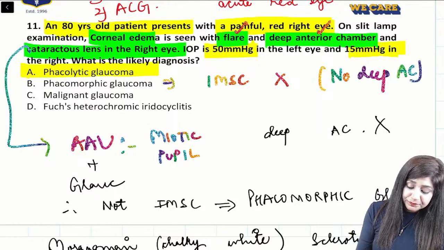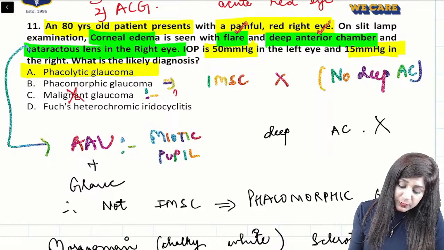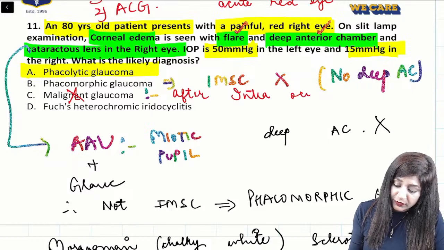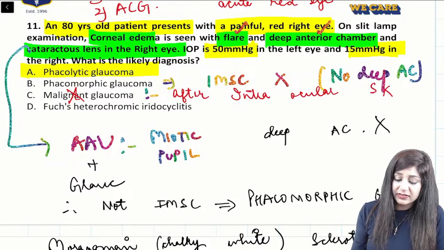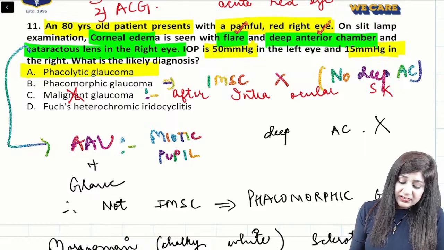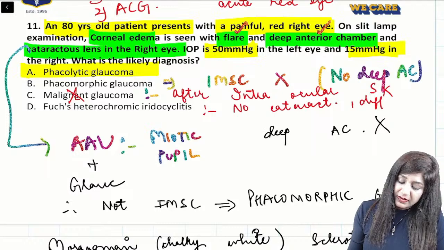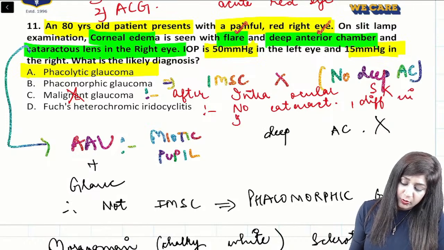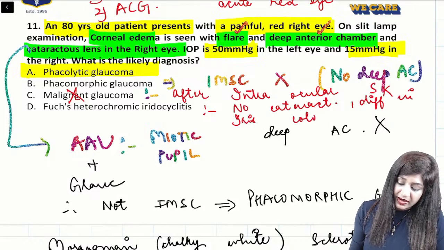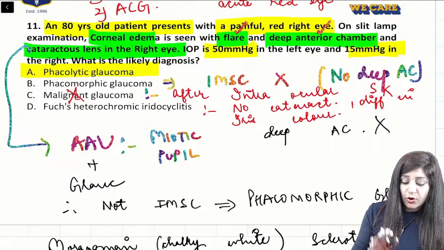Malignant glaucoma cannot be there because this glaucoma takes place after the intraocular surgery. So there is no history of intraocular surgery. Rather, they are saying that there is a cataractous lens. And Fuchs heterochromic iridocyclitis, there is no cataract here, and rather here we have difference in the iris color of the both sides. That is why it is called as the heterochromic iridocyclitis. So that is clear cut, not an option. So your answer is A.